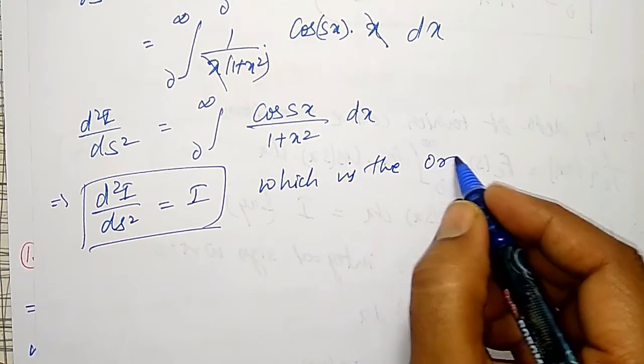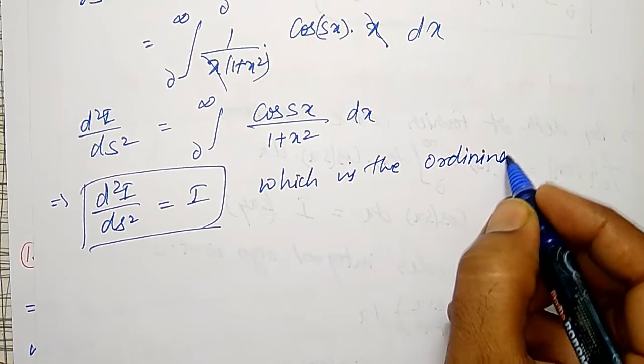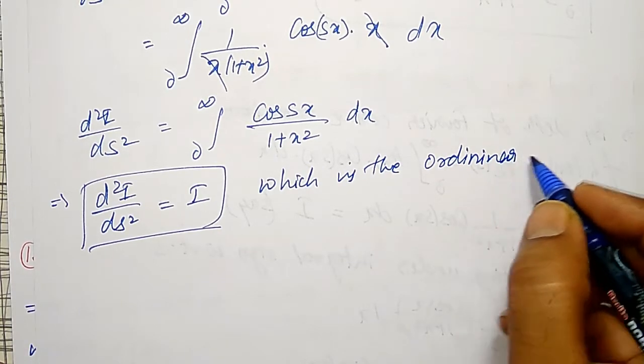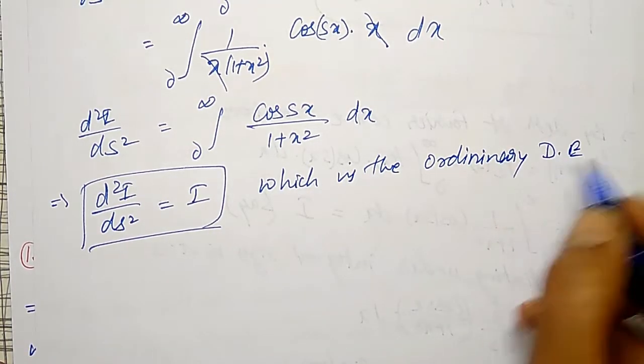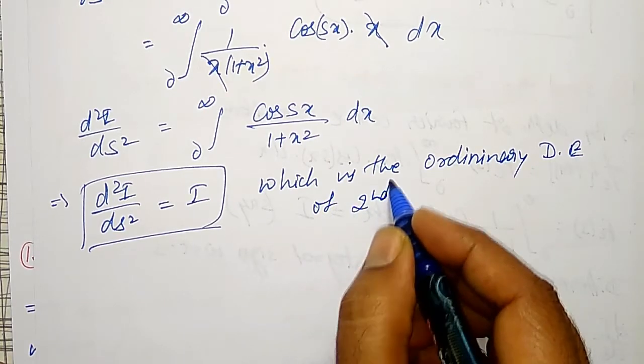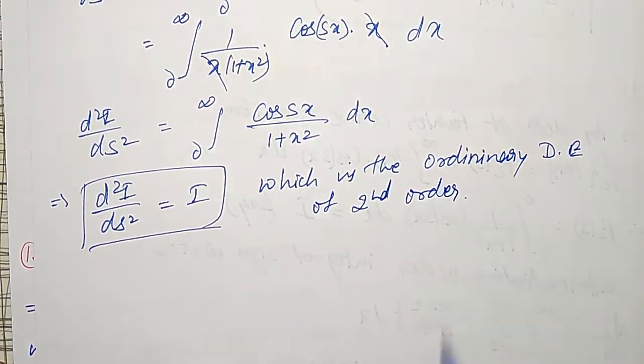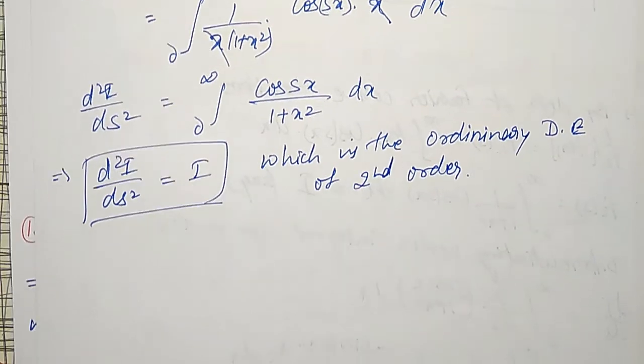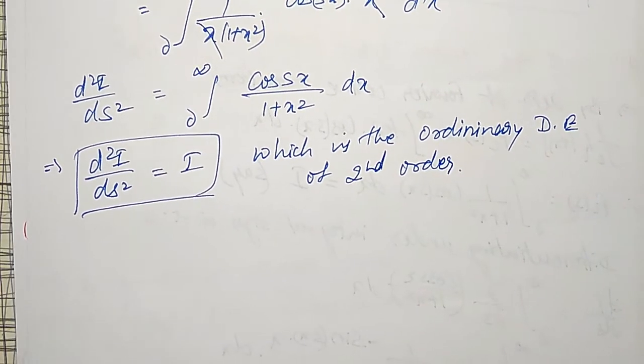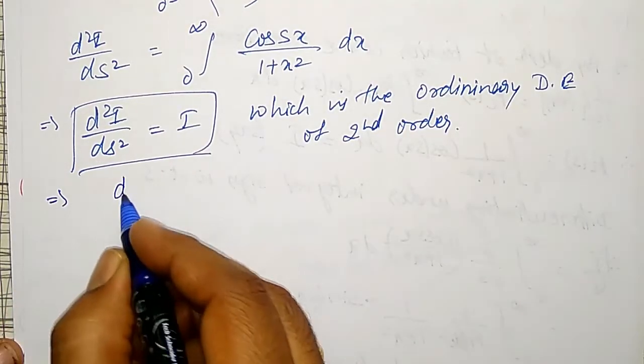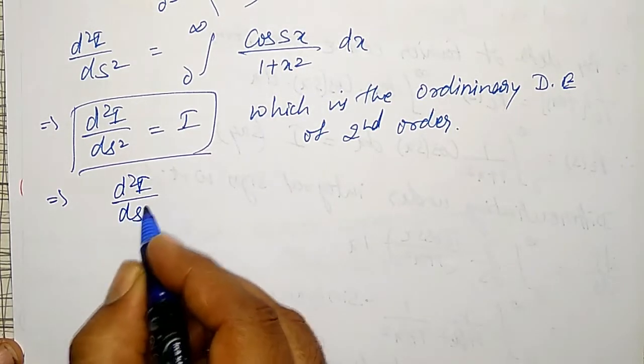differential equation, ordinary differential equation of second order. Then how to solve this one? To solve this one, you can integrate it 2 times, or this implies d square I by ds square minus